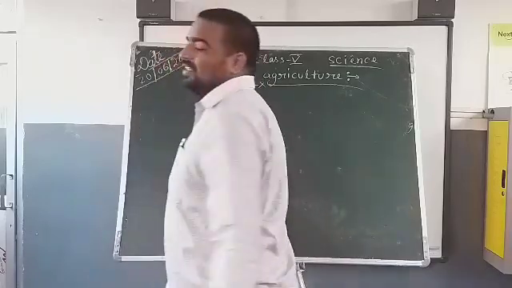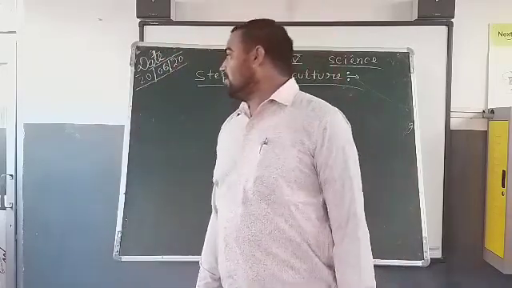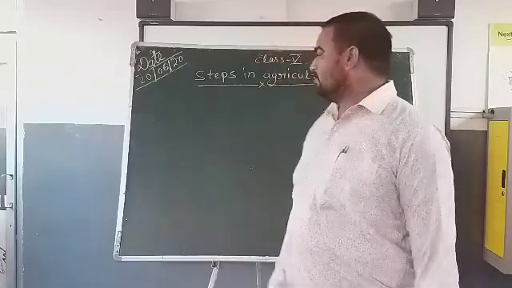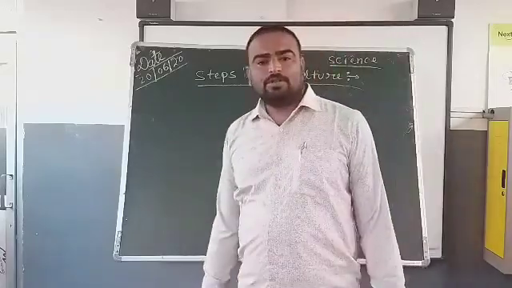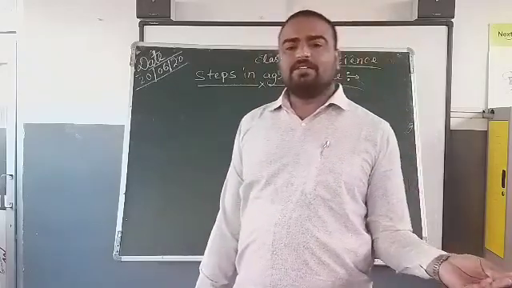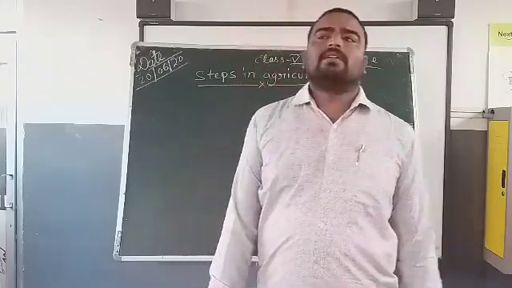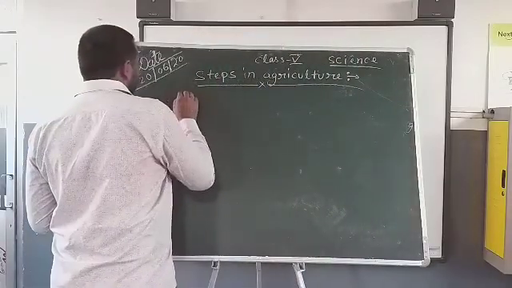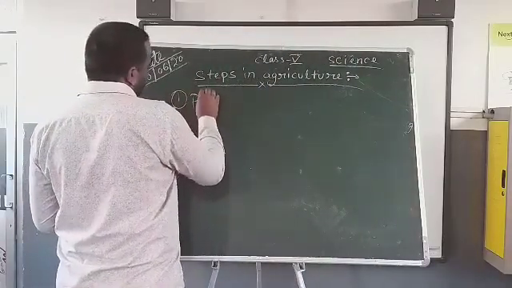There are various steps farmers do from beginning to harvesting. First step is plowing.